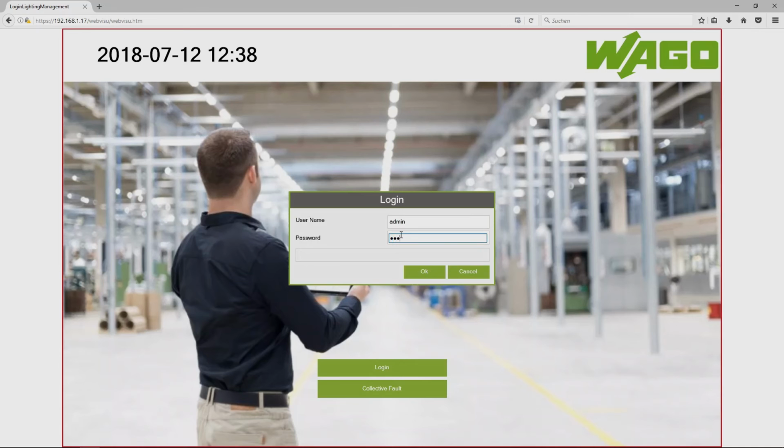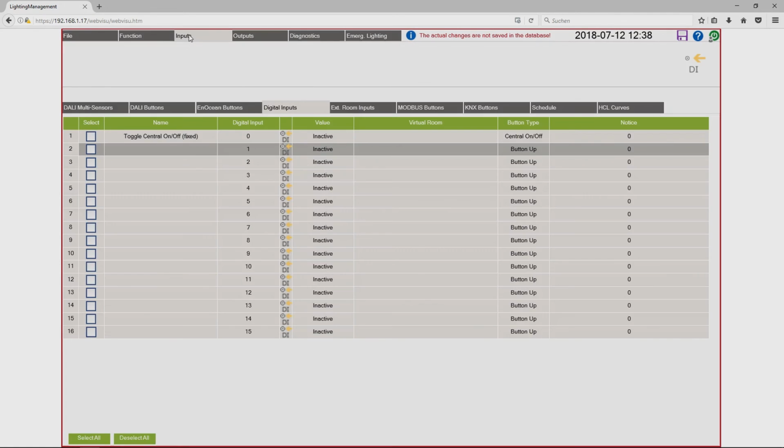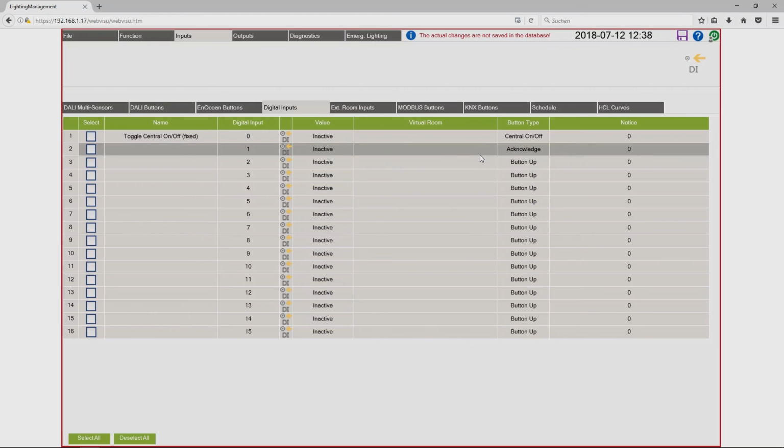Admin, WAGO. Inputs, and here you can use a digital input to acknowledge the failure. Button type acknowledge. And when the failure is gone, the lamp will be switched off automatically.